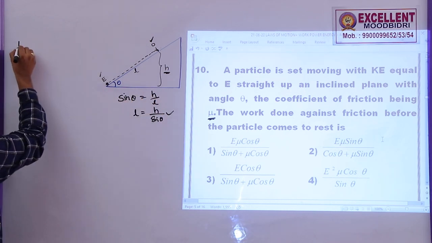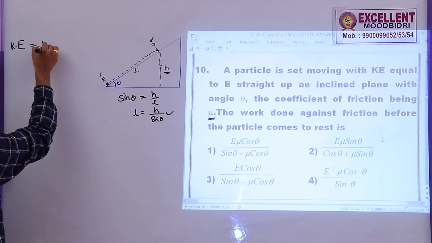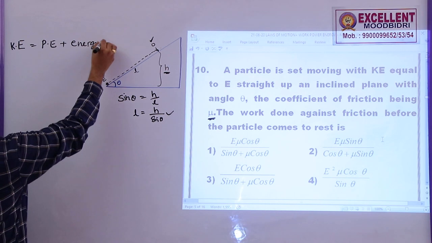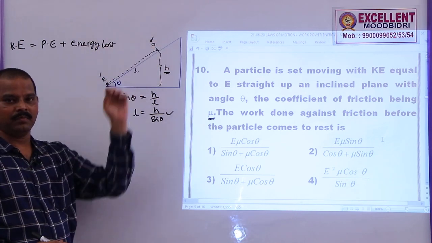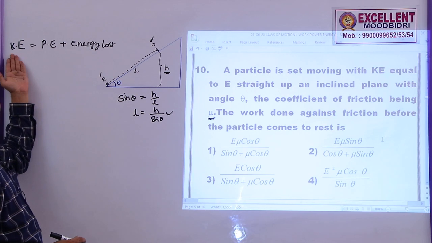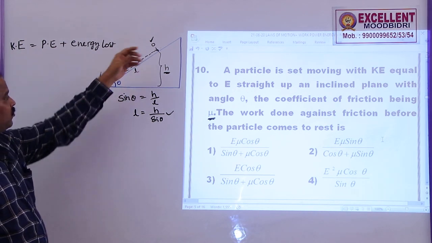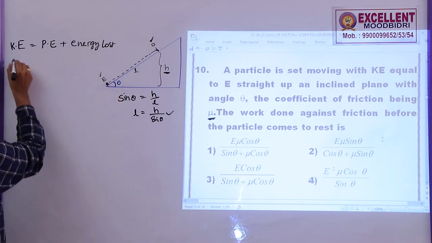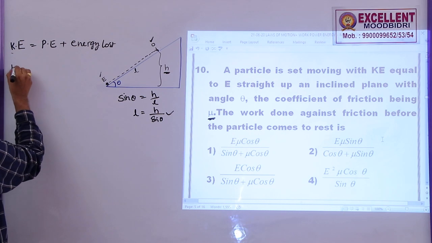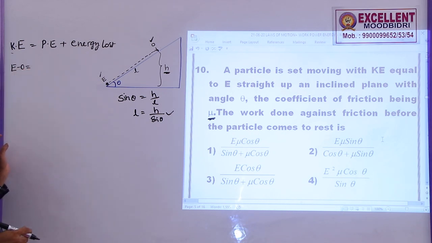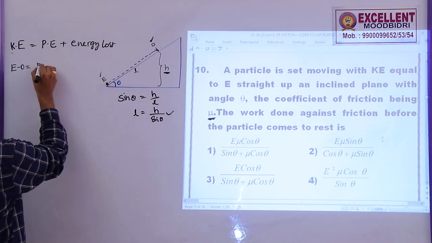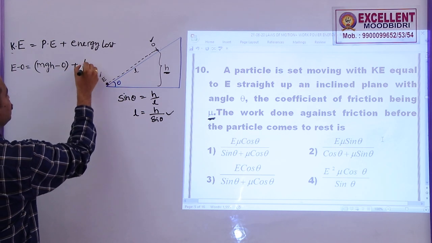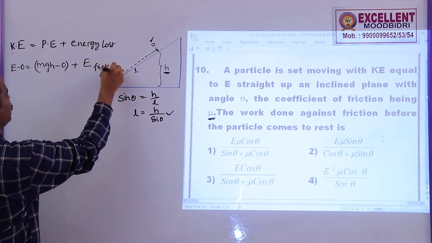Now the total kinetic energy in this case is equal to the increase in potential energy plus the energy lost due to friction. Because when the particle is going up, if friction is not there, change in KE must be equal to change in PE. But here as friction is there, there will be some energy loss due to friction. Now what is KE here initially? The change in KE, E minus 0. What is the change in potential energy? When the body reaches here, final potential energy mgh, initial potential energy 0 when it is here. Plus the energy lost due to friction, let me take this as E friction.